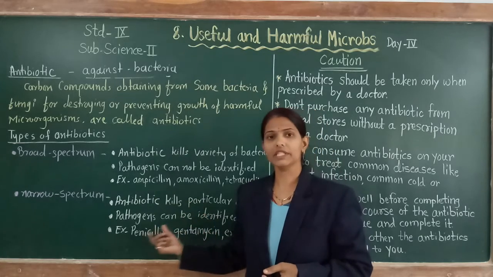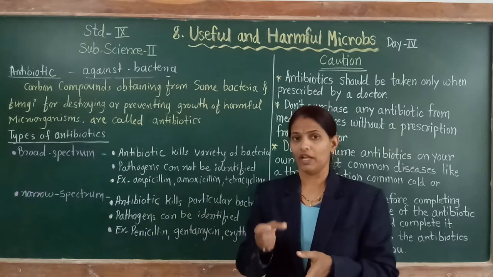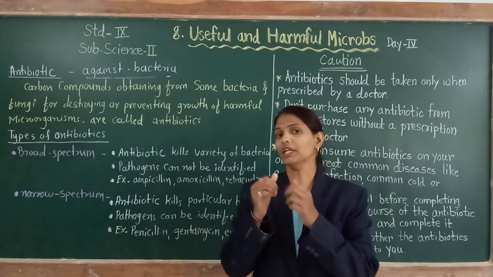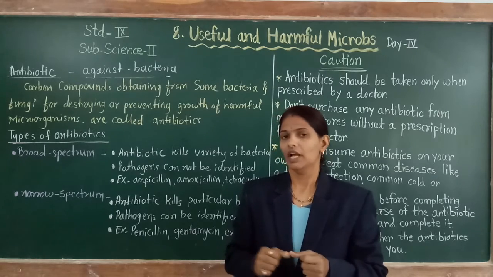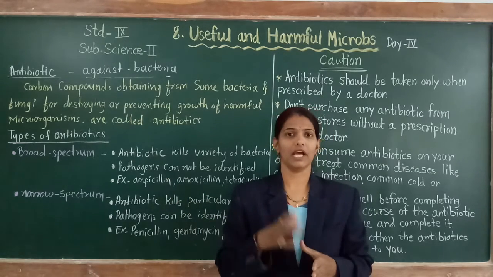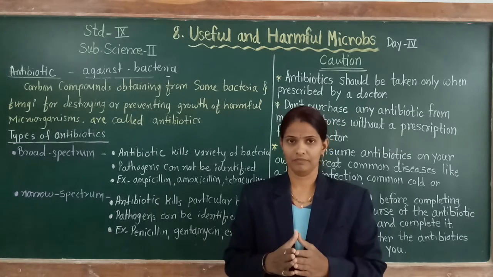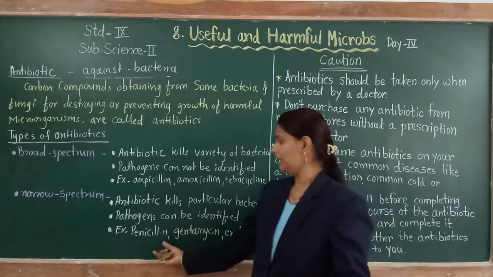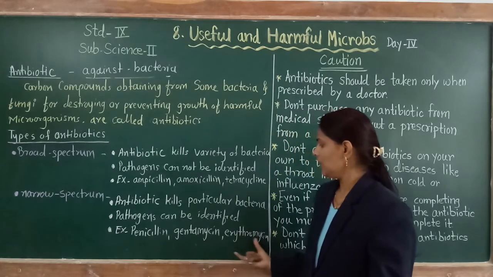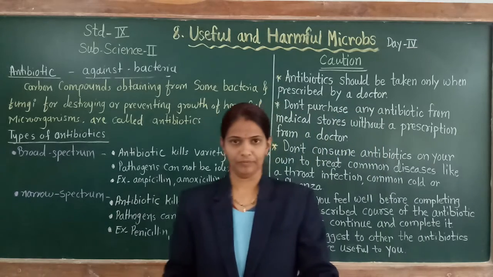Here pathogens can be identified for a particular disease, so this type of antibiotic acts on that particular pathogen. For example, penicillin, gentamicin and erythromycin.